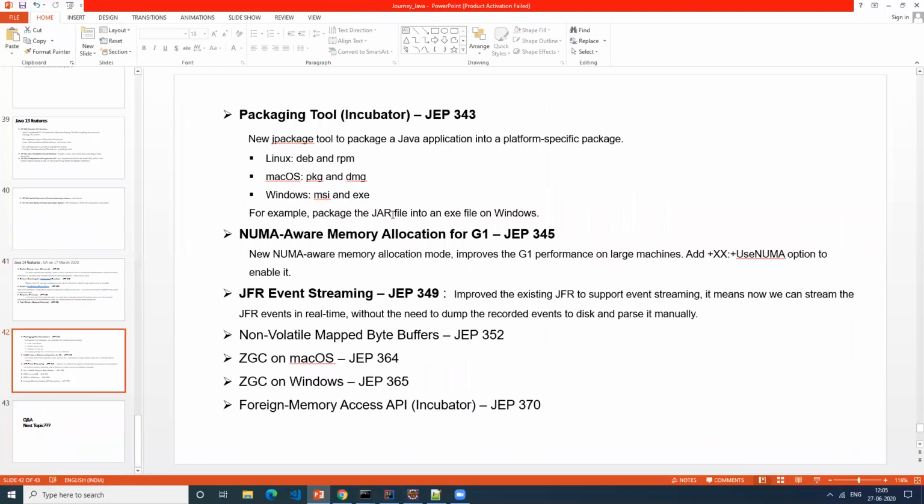There's something called the packaging tool in Java, right? For every different platform, there is a way it gives you the package. For example, if you want to install your JDK on Windows, it will give you an exe file.